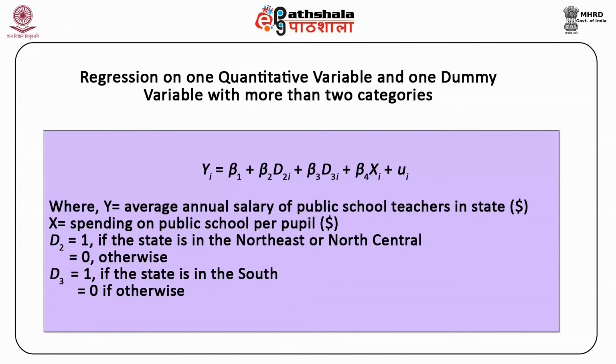D3 is equal to 1 if the state is in the south, and 0 otherwise. Here the base category is west. It is important to note that there are two qualitative variables and one quantitative variable X. Also remember, X is known as a covariate in the case of ANCOVA models.